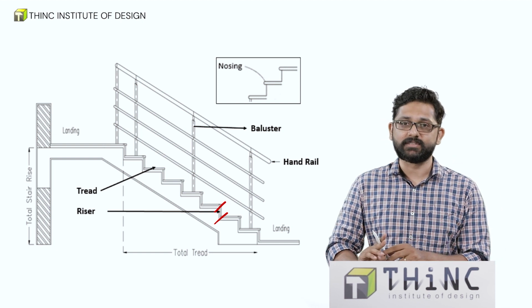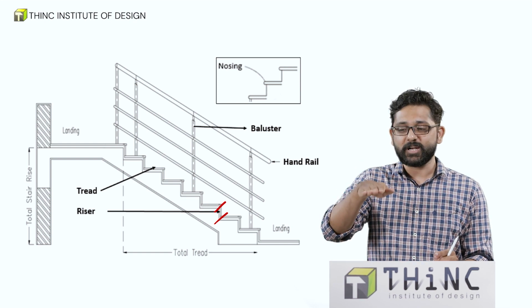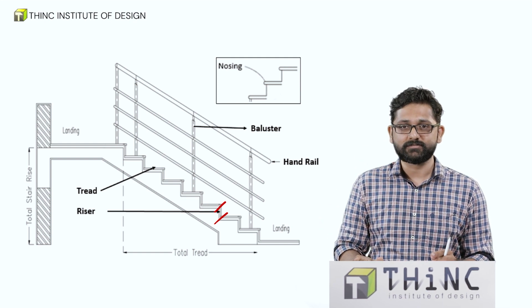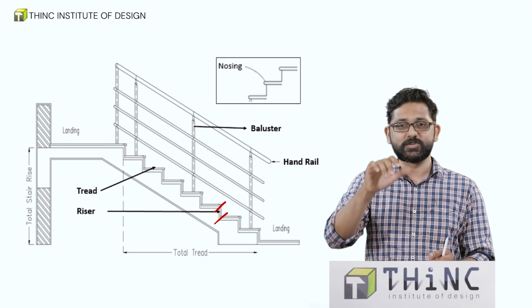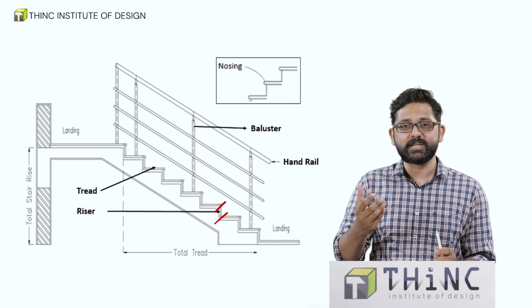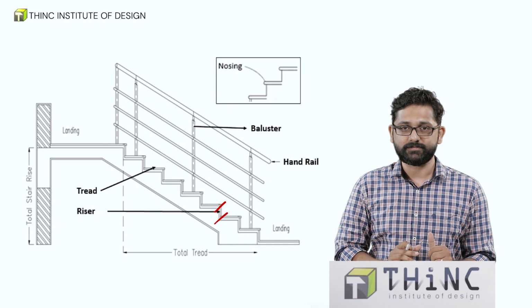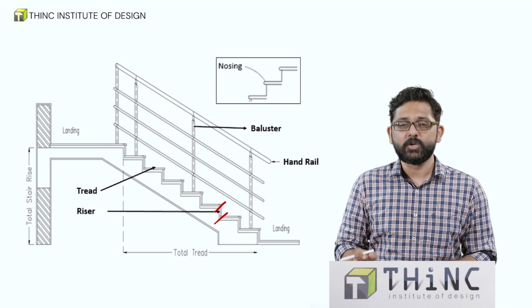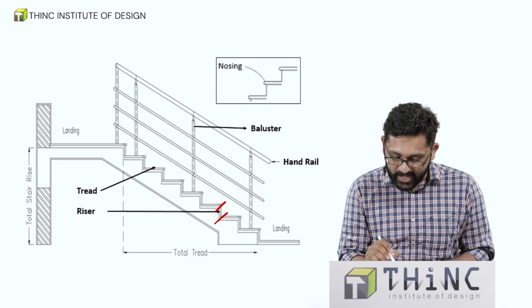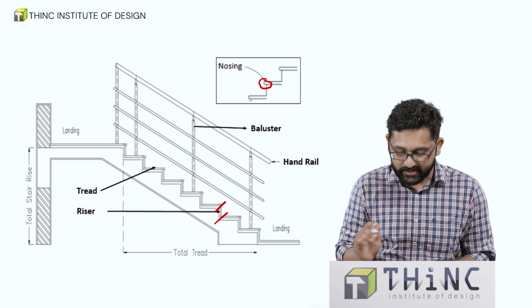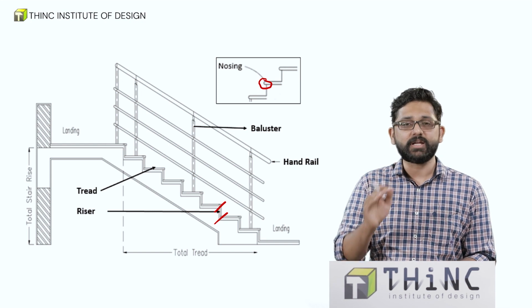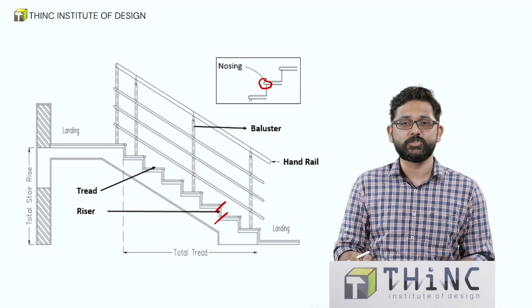The second is thread. Thread is the horizontal part wherein you keep the foot. So it should be long enough to accommodate almost everybody's foot. So in case of public buildings and all, you will see really longer threads to accommodate everybody's foot. Next is nosing. Nosing is the small projection that you see on the thread. It will be curved so that it doesn't create any injury to anyone.